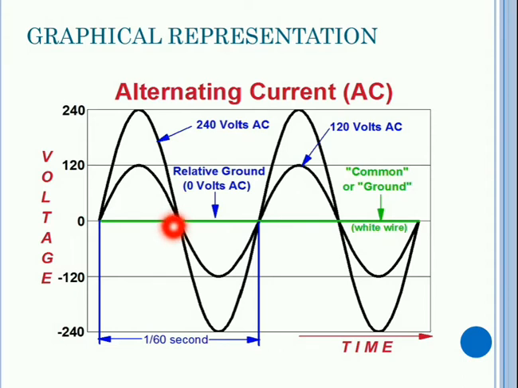What happens then? The wave turns direction. It goes into the negative region and touches the green line. Then it comes to the positive region again. It goes on n number of times. So this big wave represents 240 volt AC, while the small one represents 120 volt AC. Let us see in detail.